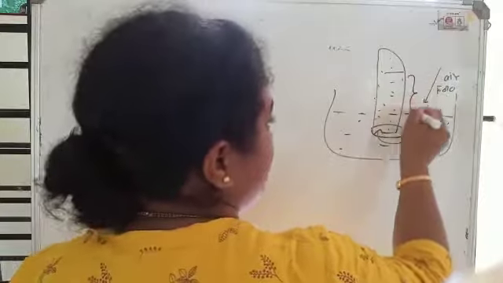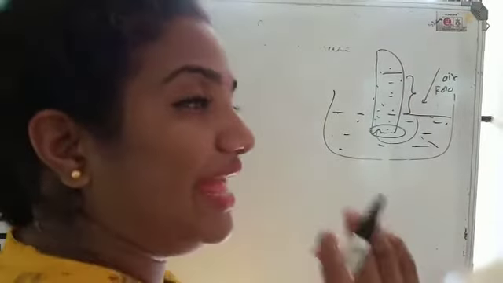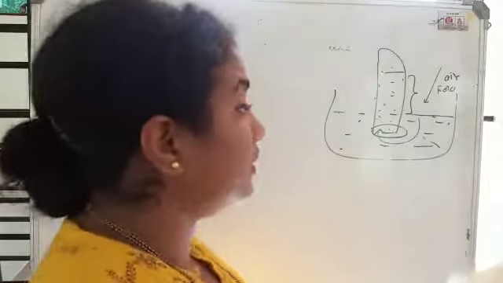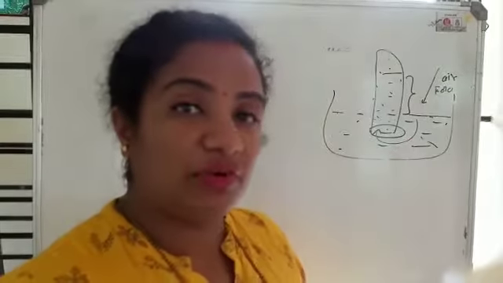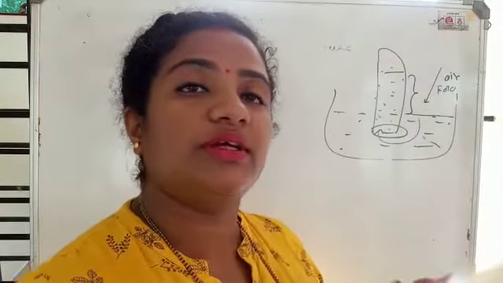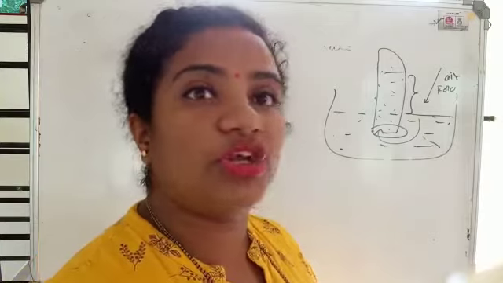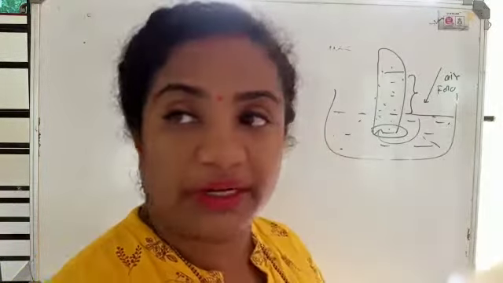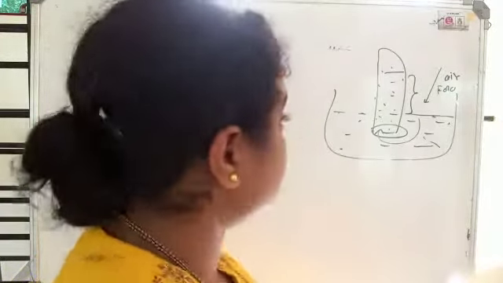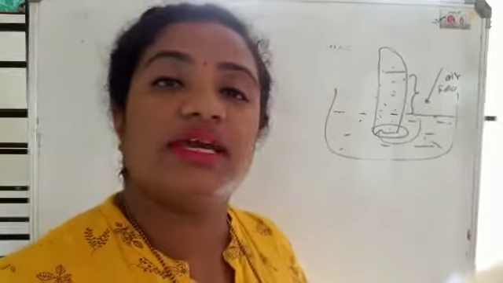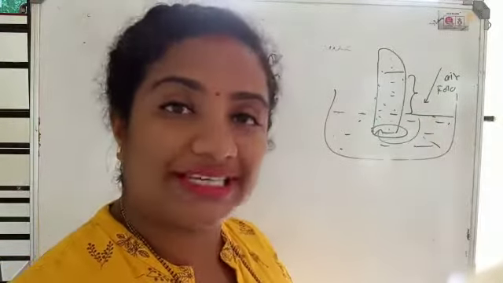This height in the test tube will help us calculate the pressure experienced by the fluid at that particular height and temperature. That is how the barometer helps us find out the pressure in a particular circumstance.